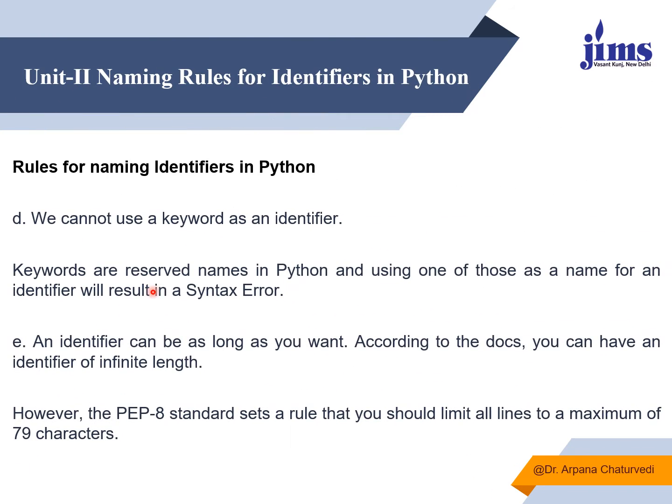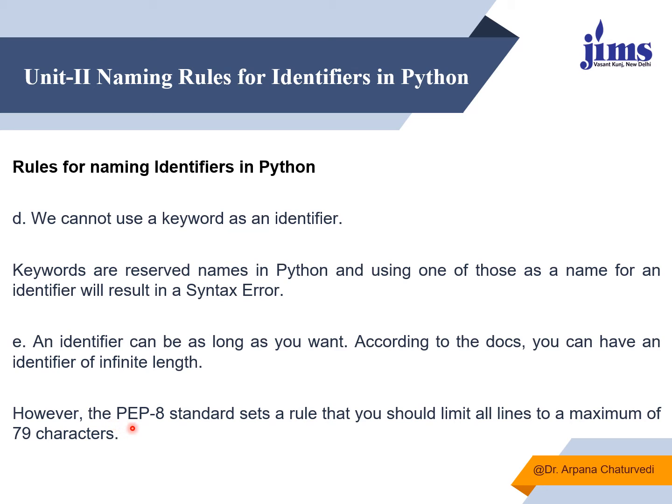Then my fourth rule is we cannot use a keyword as an identifier. Whatever reserved words are there in Python, those can't be used as an identifier. An identifier can be as long as you want. According to the docs, you can have an identifier of infinite length.